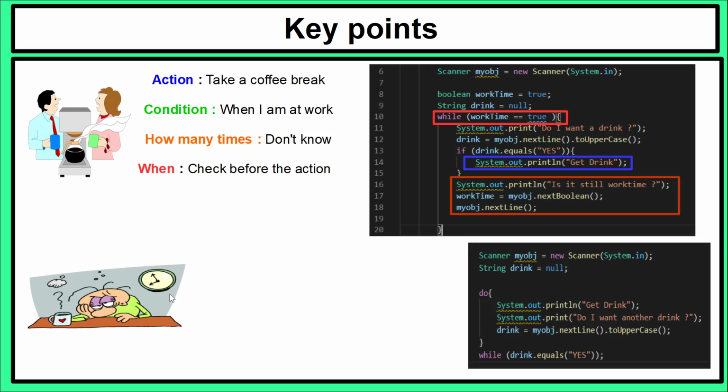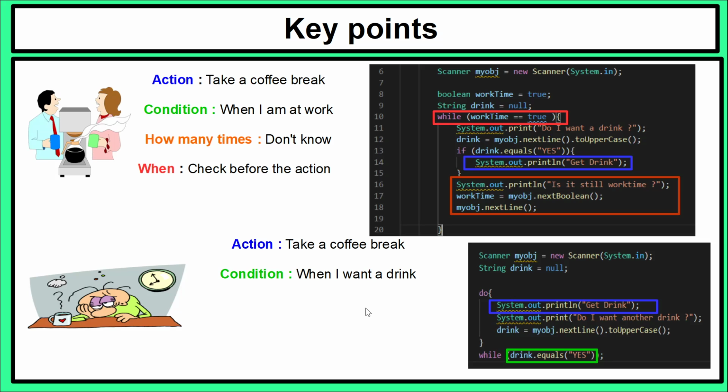If we look at the second one, I've made it a little bit more simple. I've changed the condition. The action is still the same: the action is get drink. So if you look here, that is still the same as the first one. I've changed the condition to when I want a drink. So while I want a drink, I will keep repeating the code inside that do section.